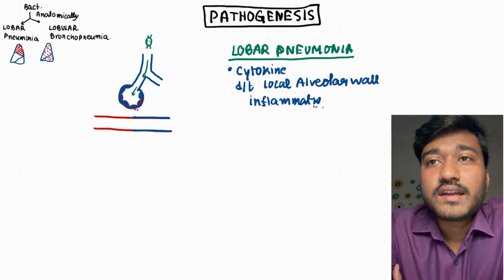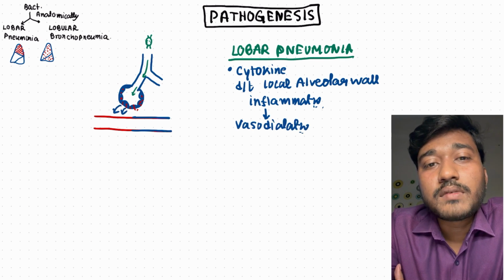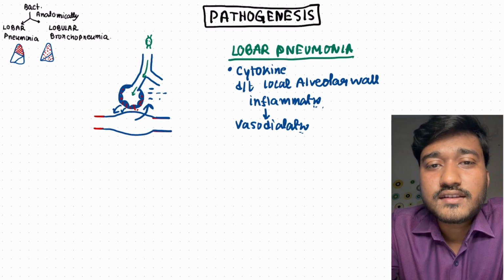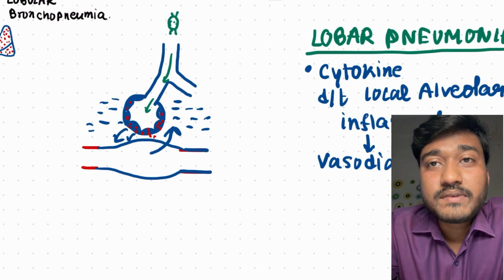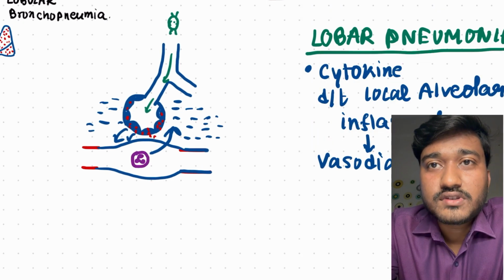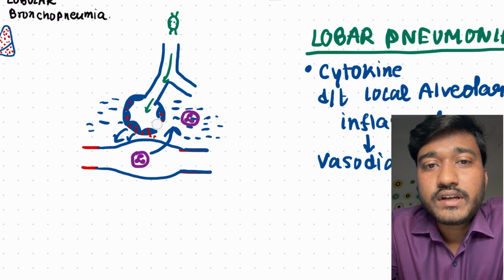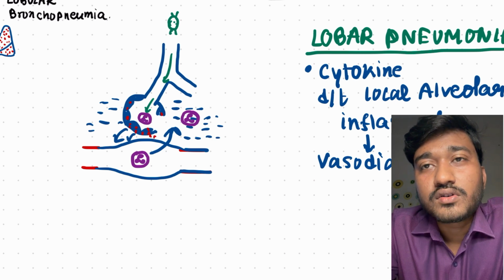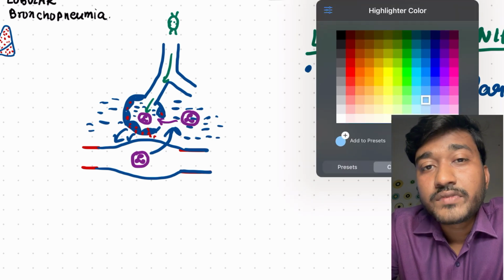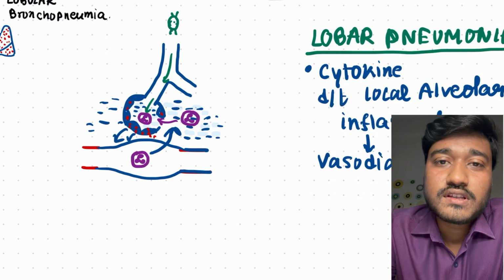and there is cytokine release. This cytokine acts on the local blood vessel, and of course because of cytokine there will be vasodilatation. Not only vasodilatation, the fluid basically leaks from the blood vessel and comes into the interstitial space as well as within the alveoli. Not only fluid, but protein as well as your neutrophils. These are your neutrophils with trilobed nucleus. They come into the interstitium as well as within the alveoli.